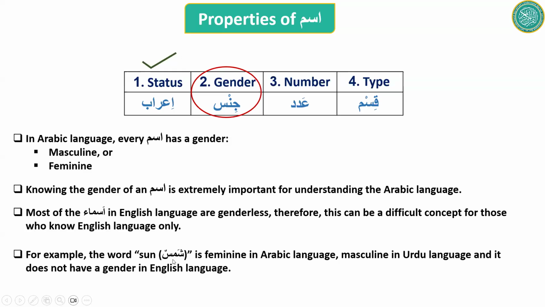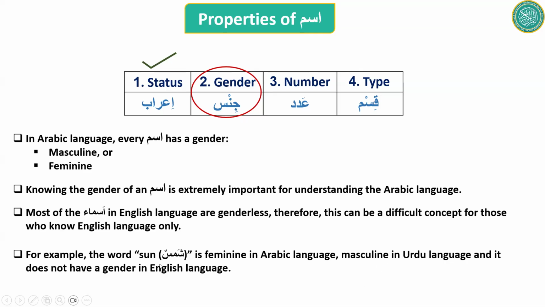So when the word Shams is used in a sentence in Arabic, the other words have to indicate that Shams is feminine. That is why it is important that you know that Shams is feminine, so you could use the appropriate other words to make a good, valid sentence.